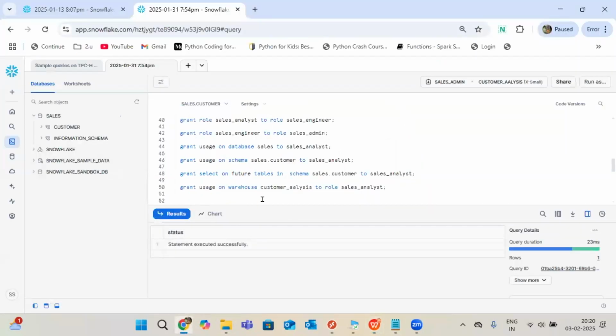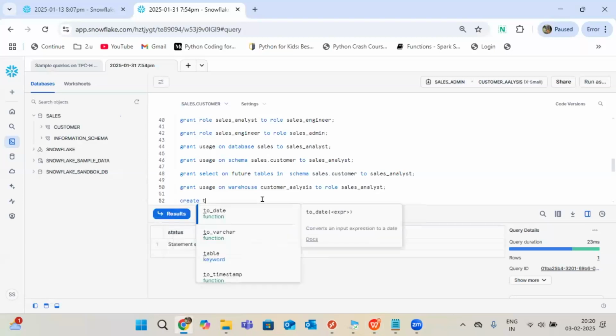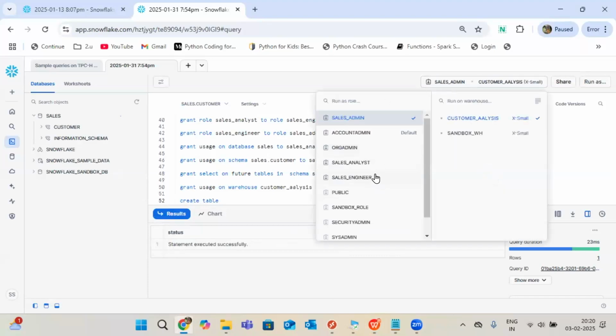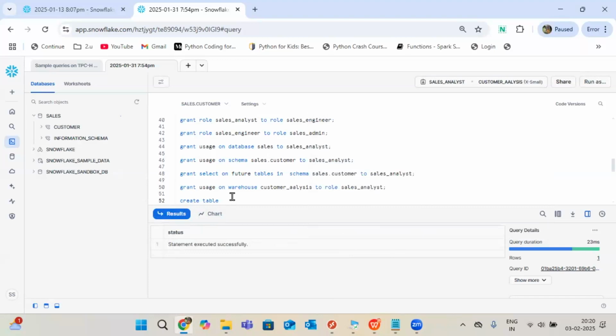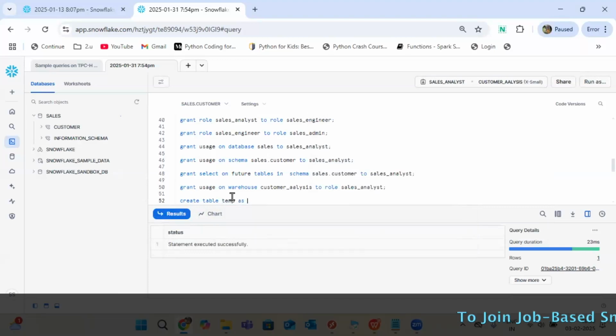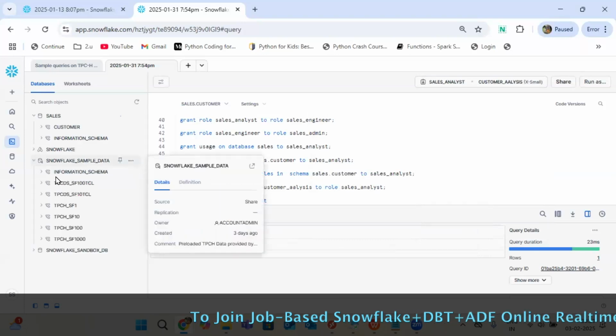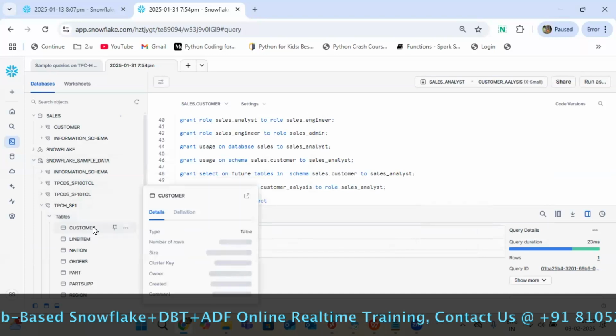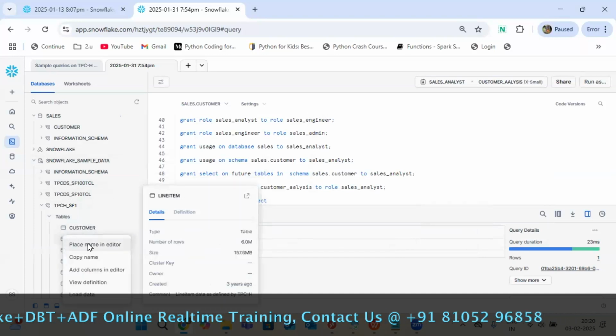Now, for example, if I create any table as a sales analyst, I can try. First point, create table temp, as I'm using my sample data set here.